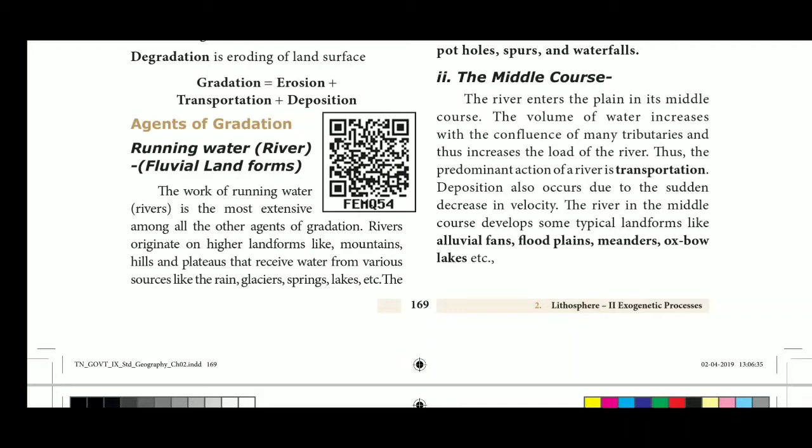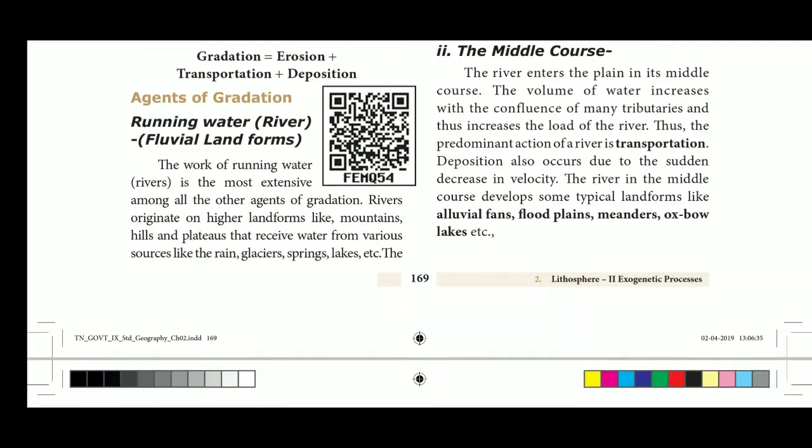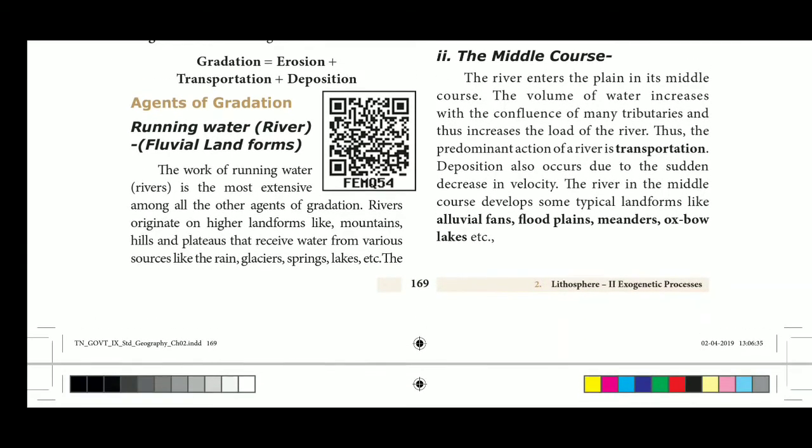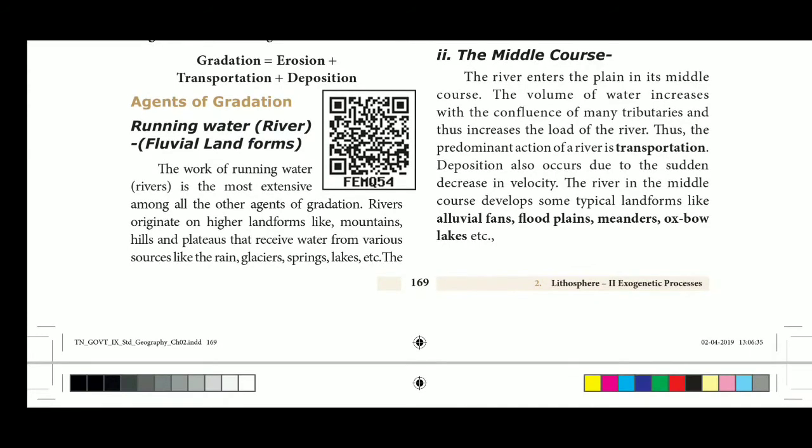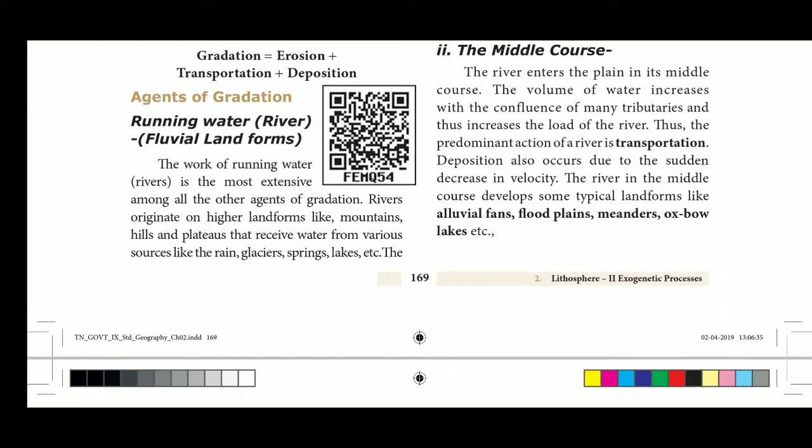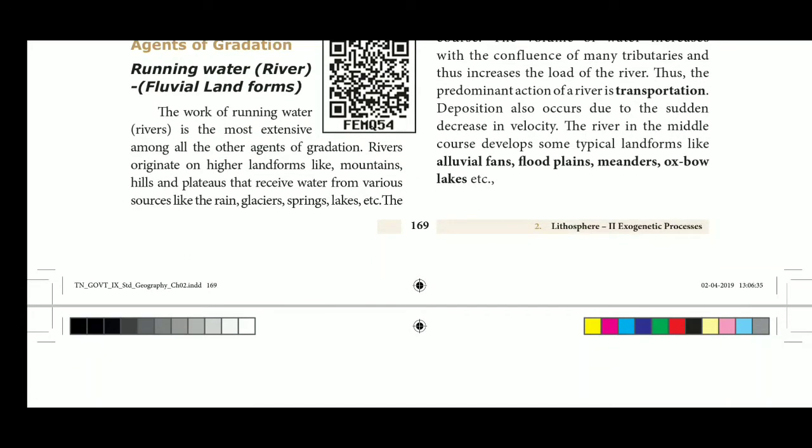The work of the river predominantly becomes transportation of the eroded material from the upper course. The river in the middle course develops some depositional landforms like alluvial flats, meanders, floodplains, alluvial fans, etc. Students, see page number 170.